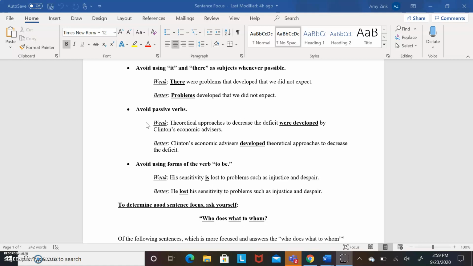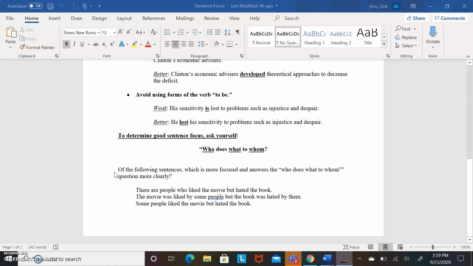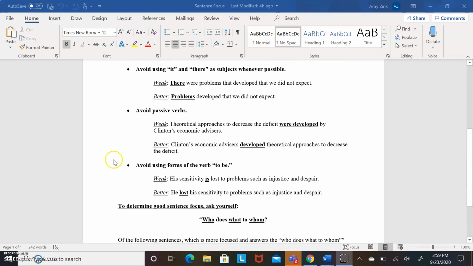that should be in your subject spot, because going back to this reason, make the subject you're writing about the subject of your sentences. So again, I don't want you to think you should never write passive. It's rare when you need to use it, but if you have a good reason for using it, it's not a bad thing to do. And coming back again to this weak and better sentence, when we hear the better sentence, Clinton's economic advisors developed theoretical approaches to decrease the deficit, it's much clearer because we imagine people and we imagine this action happening. And so it just makes it easier to follow the sentence.